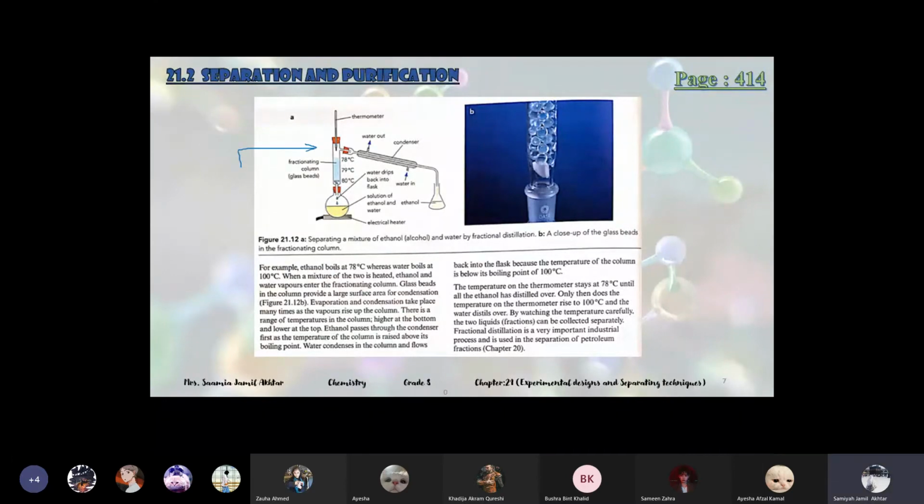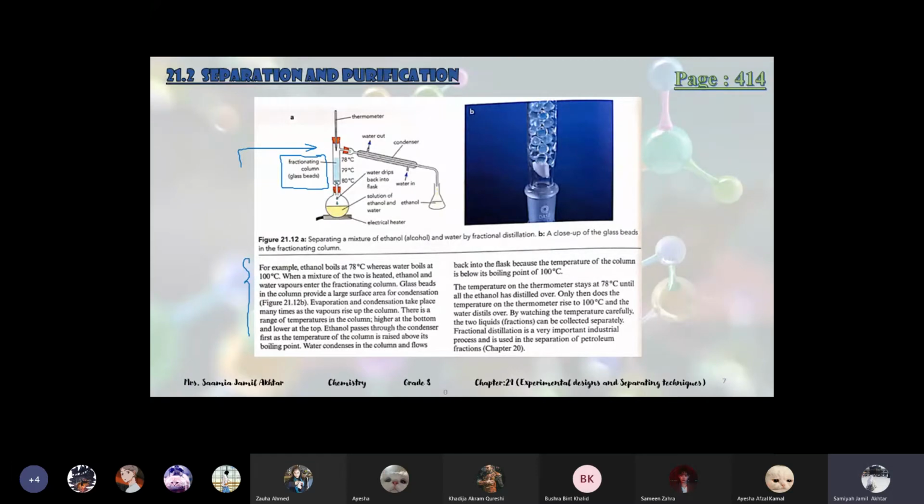Okay. So this is the apparatus or the setup for fractional distillation. There is only one thing added in fractional distillation, which is the fractionating column. I'll tell you after the explanation why this fractionating column, or why these glass beads, are used. Okay, first let's do the example which is written here.